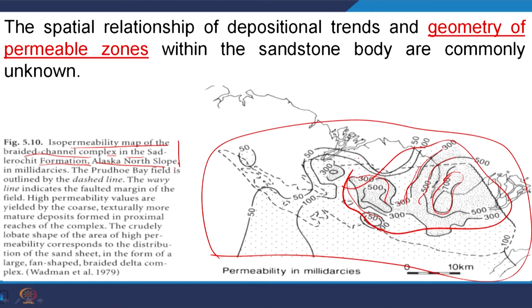So, simply getting a sandstone body or sandstone geometry is not enough. The additional and more important information we require about the sandstone body is its thickness, its porosity distribution, and its permeability distribution within that sandstone body.